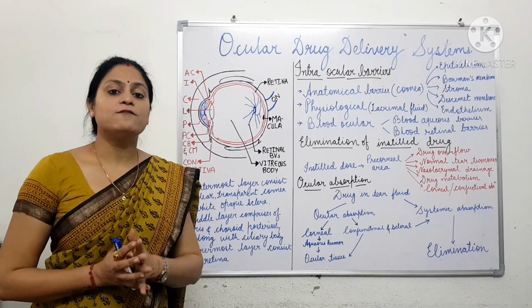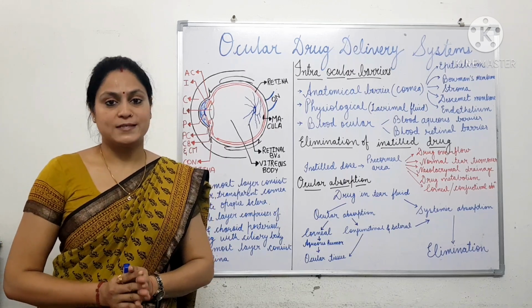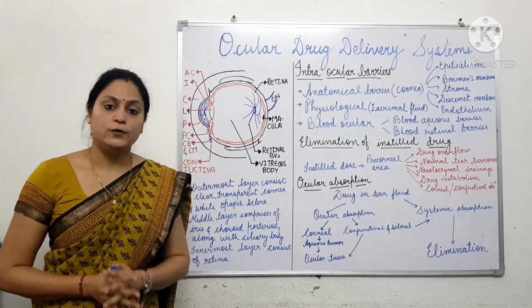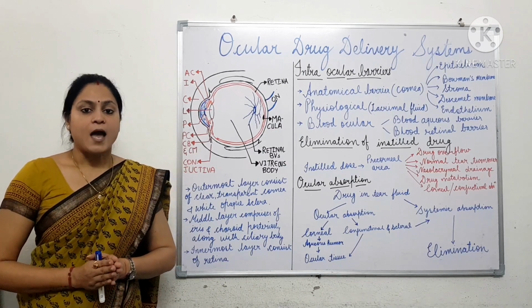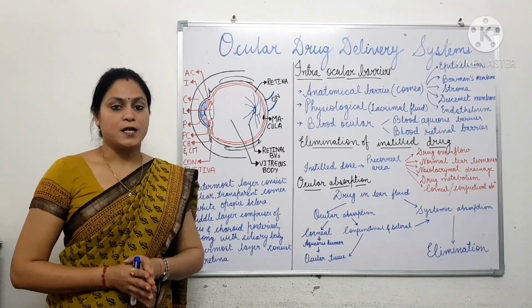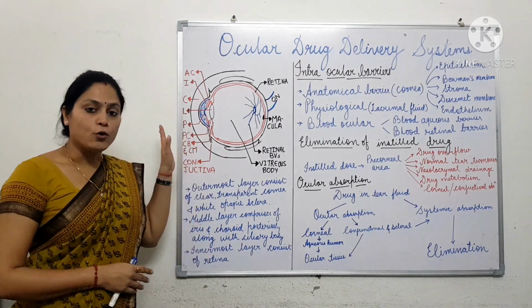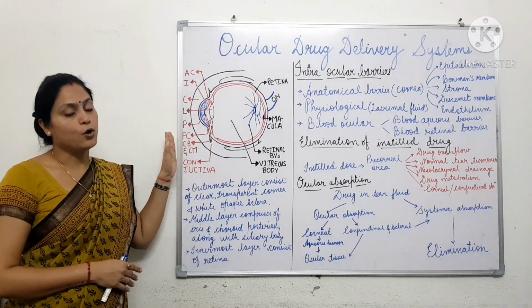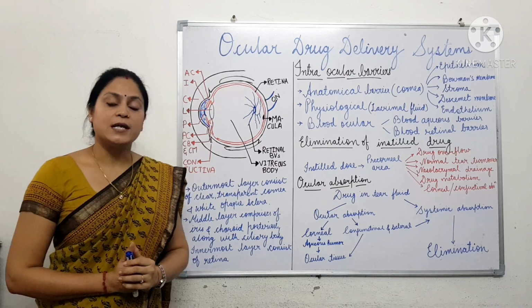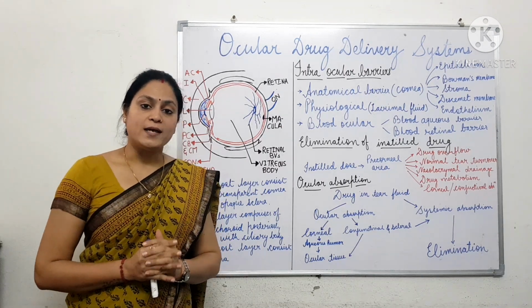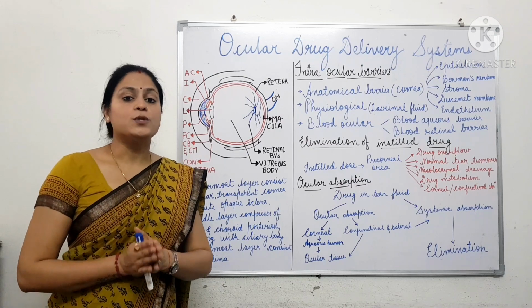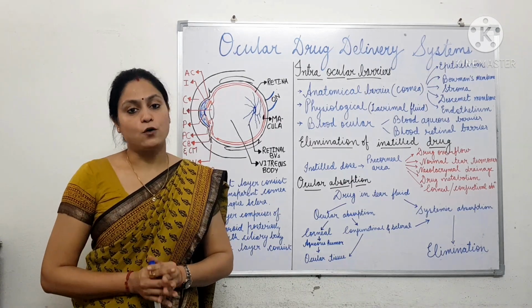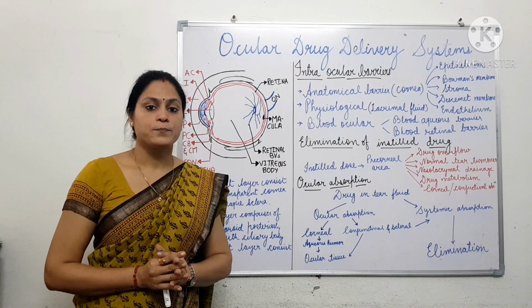Basically, the main objective of formulation of ocular drug delivery system is the treatment of ophthalmic diseases through local drug delivery, as systemic delivery of drugs through the ocular route is generally avoided, so as to prevent the toxic effect or damage to the eye tissue due to the presence of high concentration of drug.